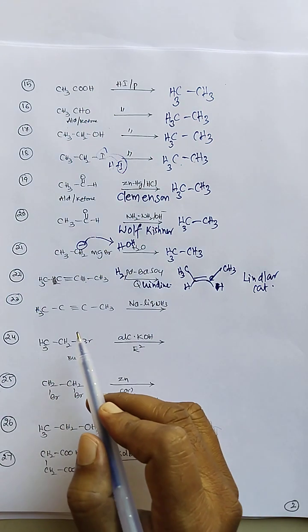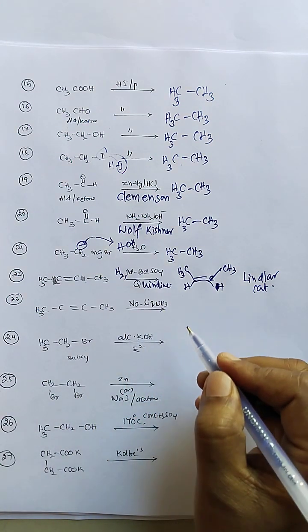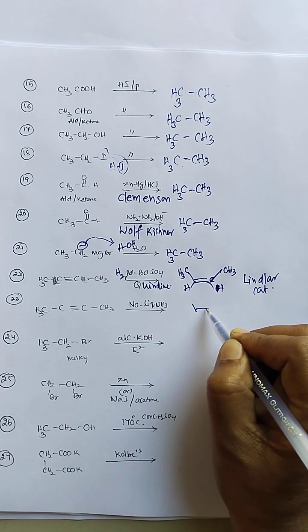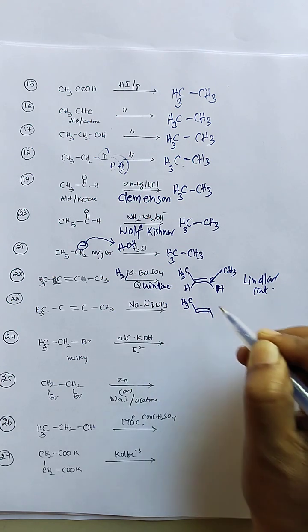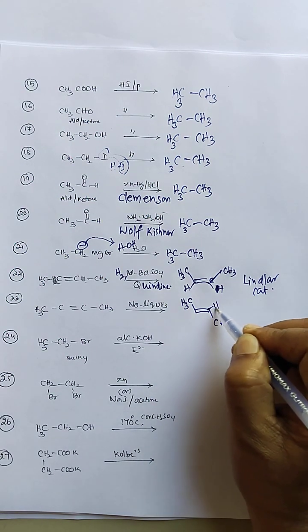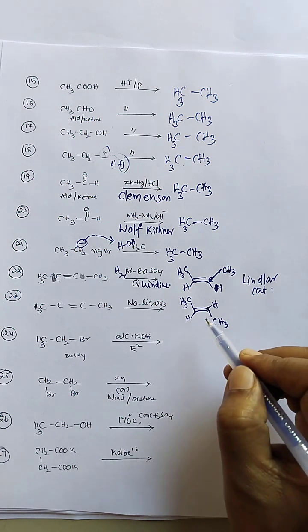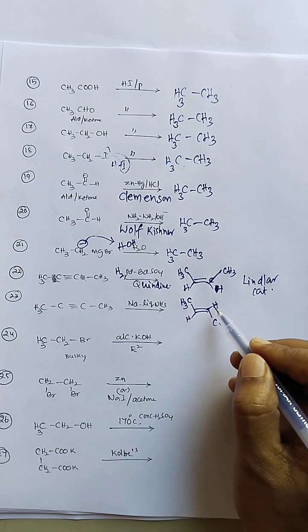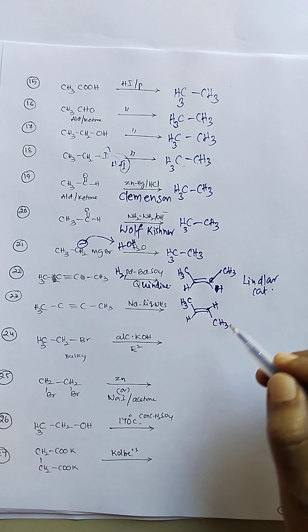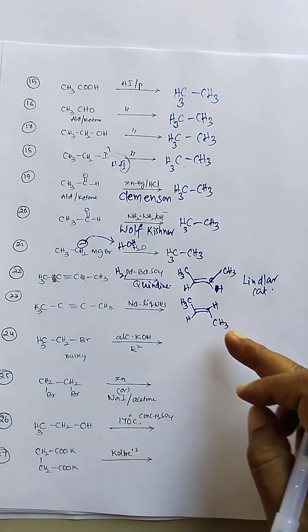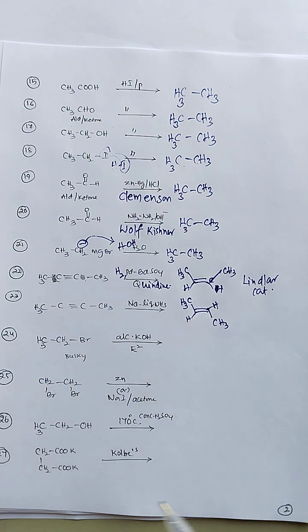Next, 2-butyne with sodium in liquid ammonia. In the presence of sodium in liquid ammonia, it gives a trans alkene. Trans alkenes are the major products here. The reaction passes through a radical mechanism. Then carbanions, two ethyl anions, are generated here. Therefore they get repulsed, the bond is rotated, and we get the trans alkene.